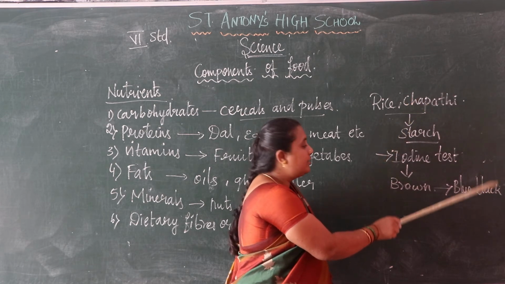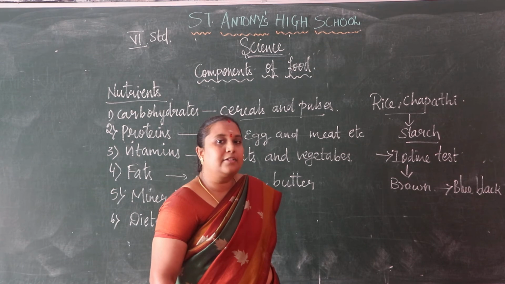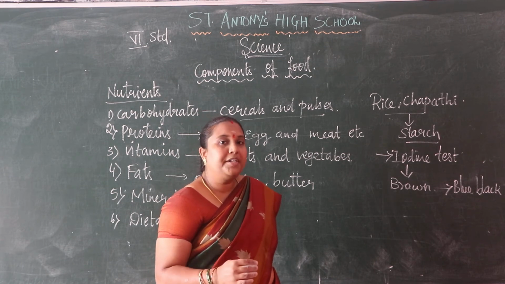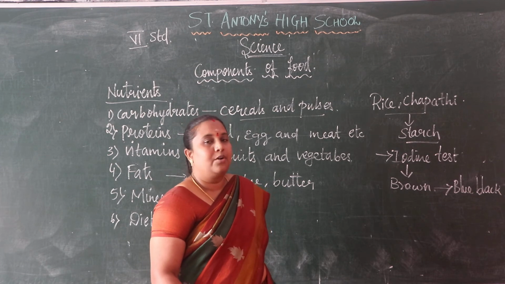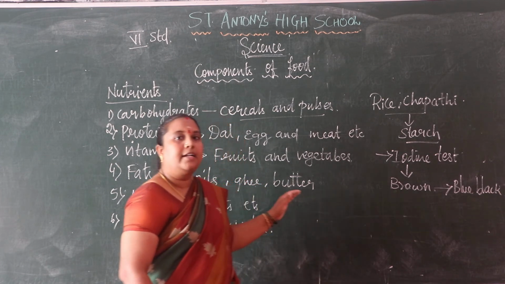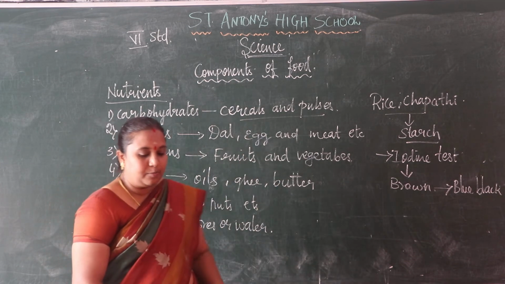So that should change into blue black in color. Okay. Now blue black in color shows the carbohydrates are present in the food items. Understood children? Okay. Now we move on to another one, proteins. So what is proteins?